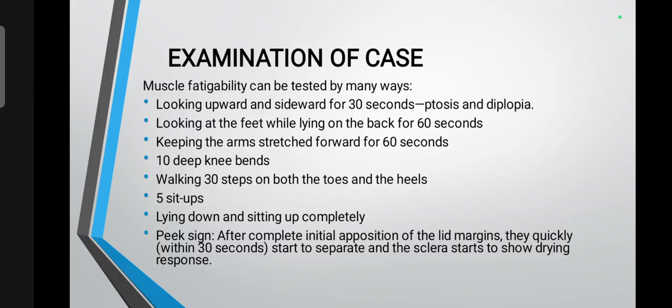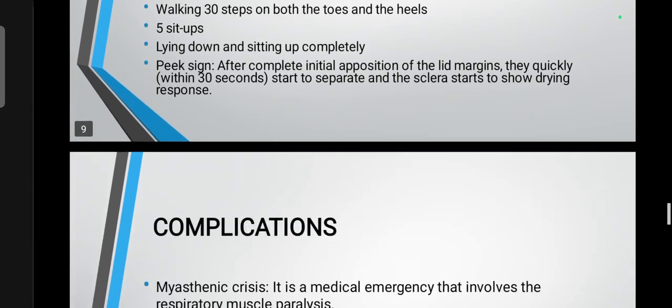And the main examination of myasthenia gravis is the peek sign. What is the peek sign? After complete initial apposition of the lid margins, within 30 seconds they start to separate and the sclera starts to show. This is the peek sign.